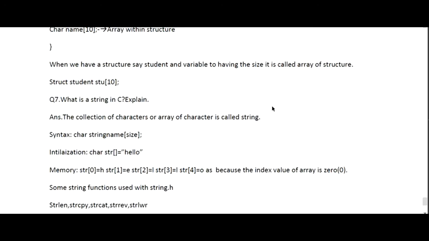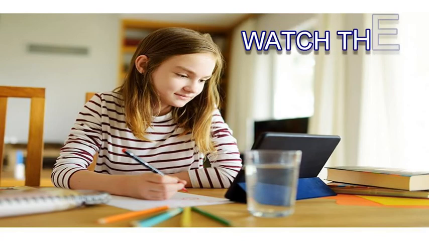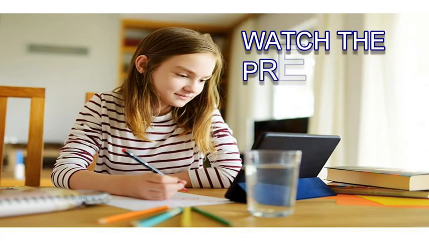Next, the string. Whenever we're talking about a string, it basically includes a collection of characters, or we can say an array of characters. That is basically called a string. So for the string, you need to define how the string can be defined with the help of an array, what the initialization of the string is, how we can give the memory location of the string, and what the different string functions available are, like string copy, string concatenate, string reverse, string length, string compare. These are different kinds of string functions that are available in C itself. You need to give the header file, that is hash include string.h.